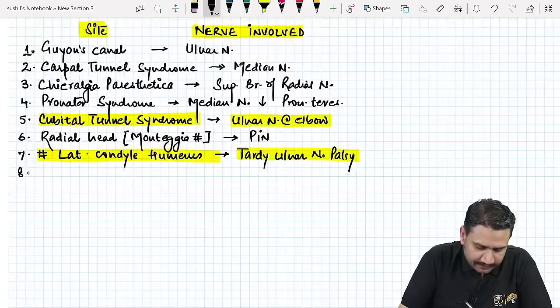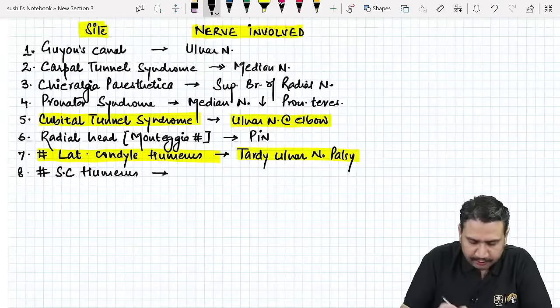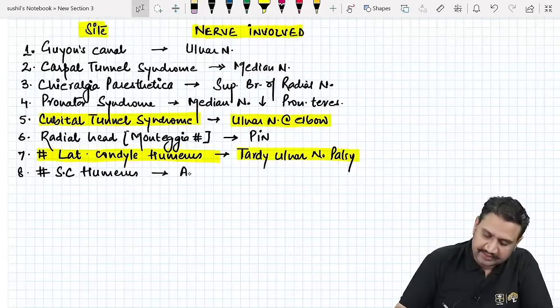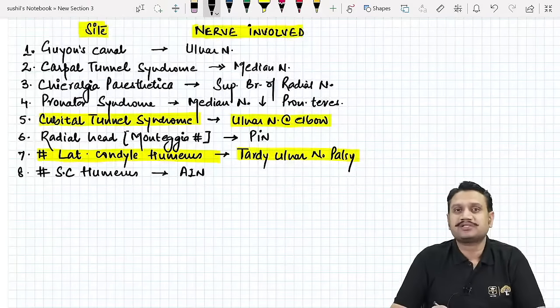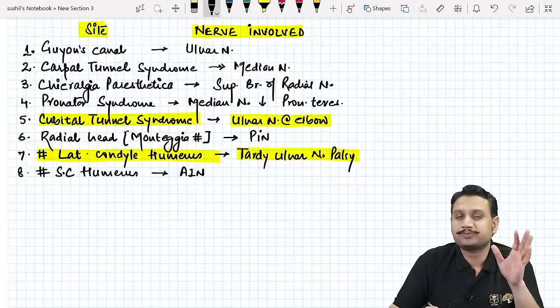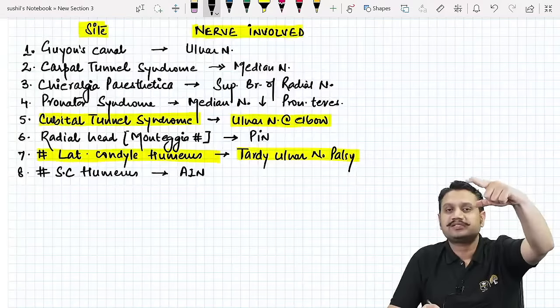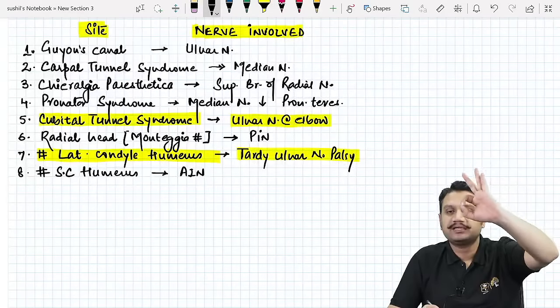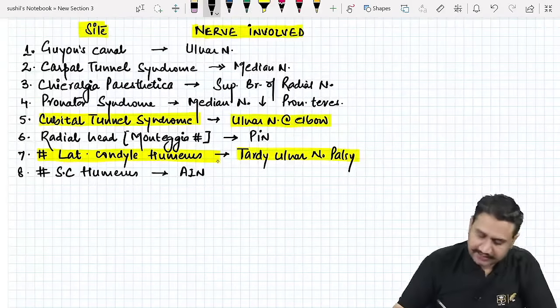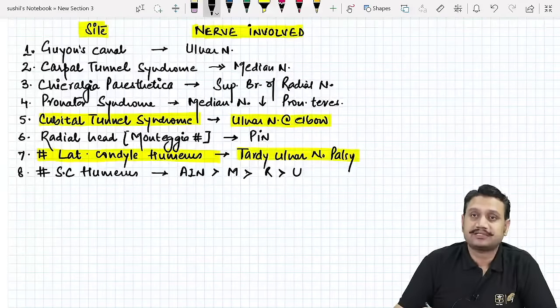Number 8, when we talk about the supracondylar fracture of the humerus, which is the commonest nerve involved? It is the anterior interosseous nerve, which is a branch of the median nerve, and that supplies which two major muscles? The flexor pollicis longus and the flexor digitorum profundus, FDP. So how do we test it? The OK sign. Remember that? So AIN, followed by median, followed by radial, followed by ulnar. This is the supracondylar sequence.